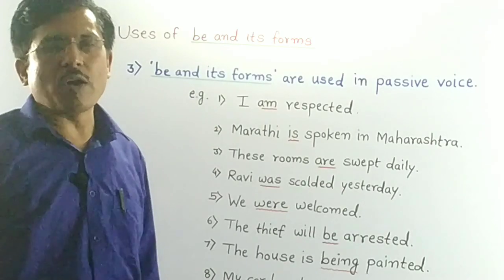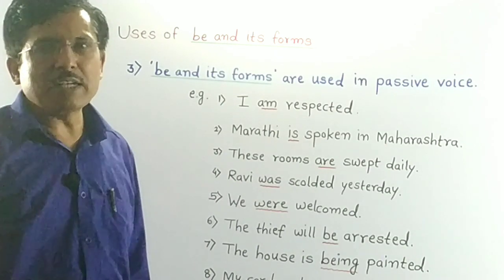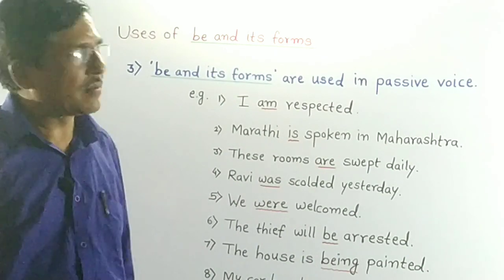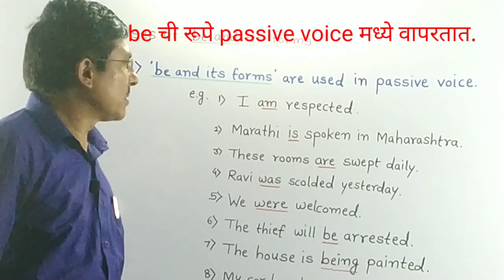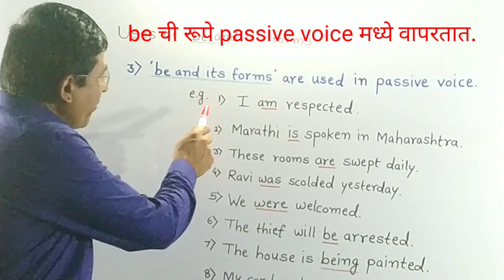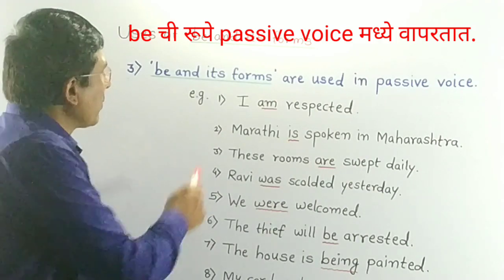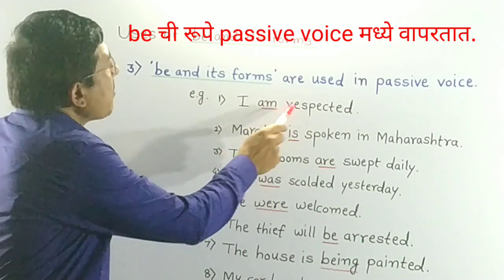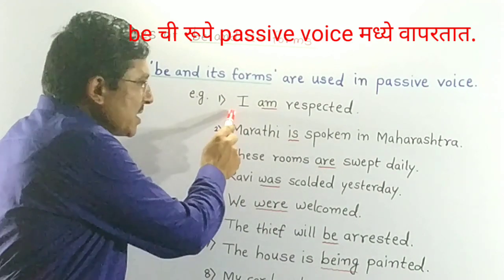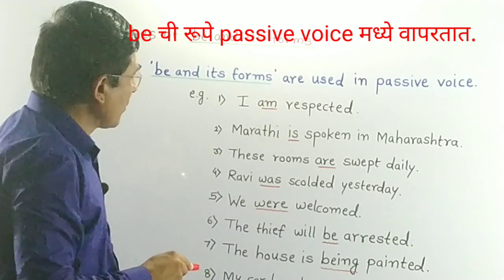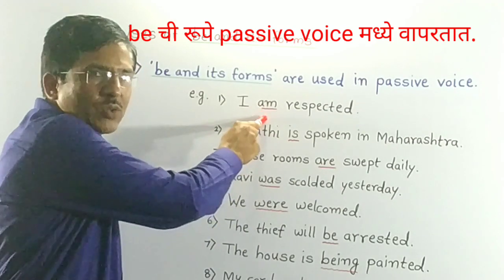The third use of be and its forms is that they are used in passive voice. See the first sentence. I am respected. This sentence is in passive voice and am is used here.